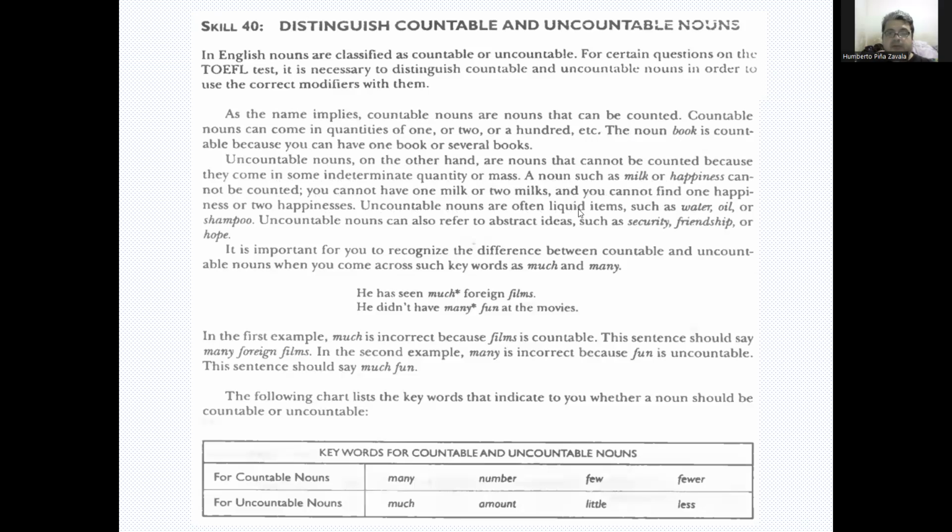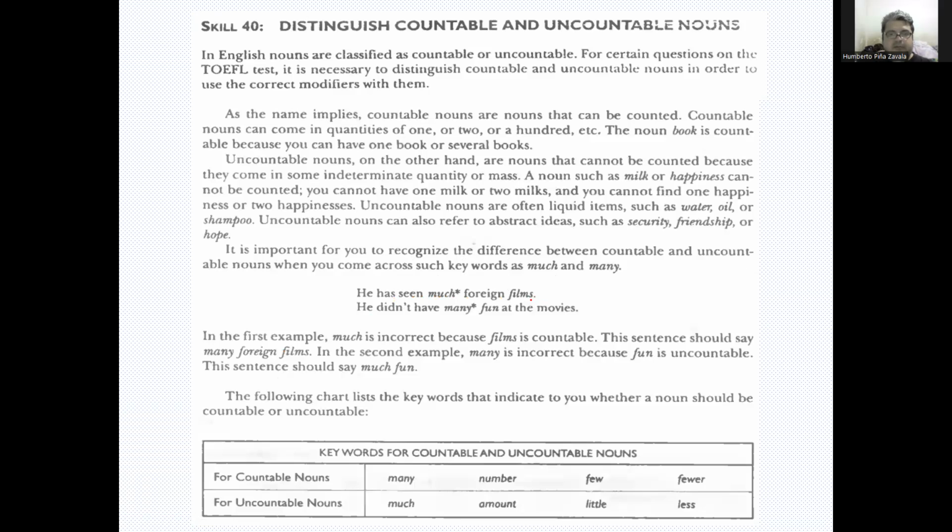You cannot find one happiness or two happinesses. Uncountable nouns are often liquid items such as water, oil, or shampoo. Uncountable nouns can also refer to abstract ideas such as security, friendship, or hope. It is important for you to recognize the difference between uncountable and countable nouns when you come across such keywords as much and many. For example,